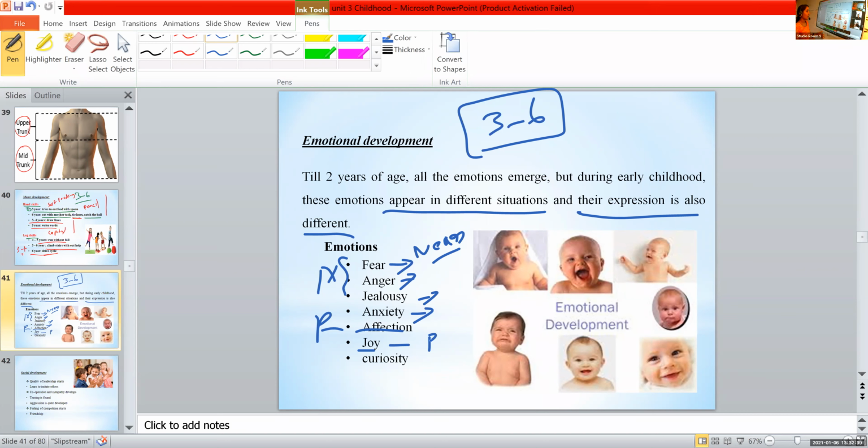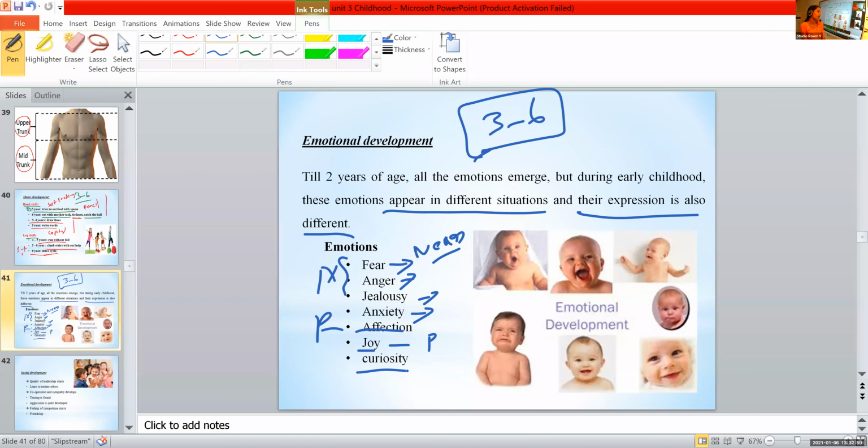Sometimes they make different kinds of noises due to happiness. They clap with that noise and all, right? So small children, 3 to 6 years old, express their joy by making some noises. Then the last one, it's also an emotion, that is curiosity.